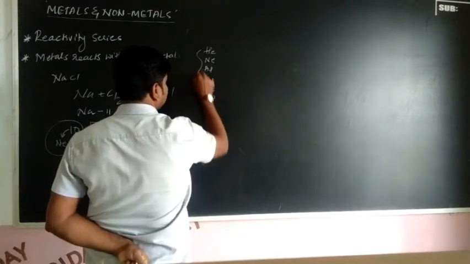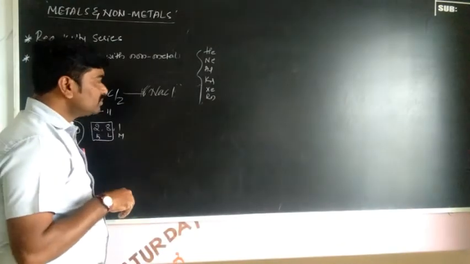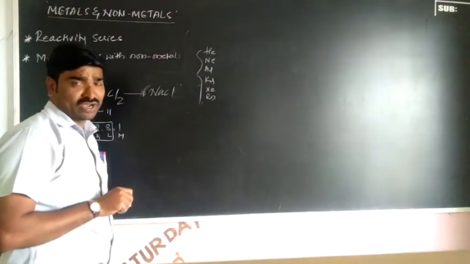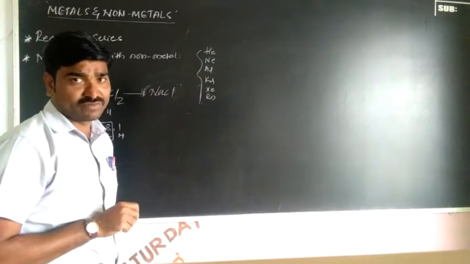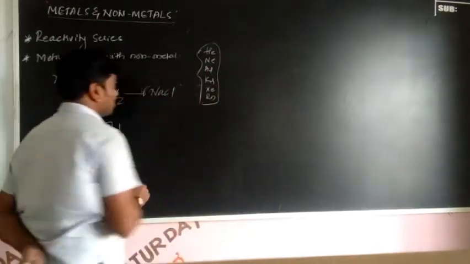These are the noble gases. So all the elements are going to make an octet structure, right? Possibility of octet structure formation is economical.